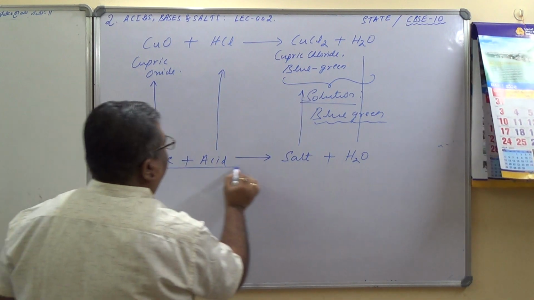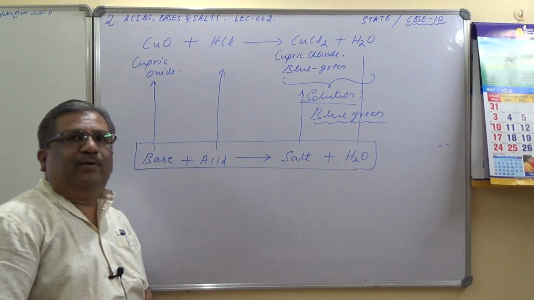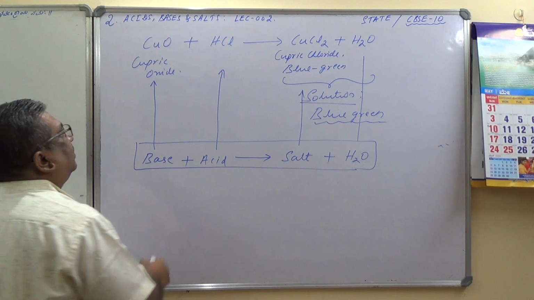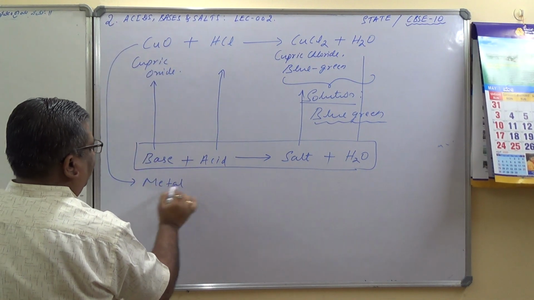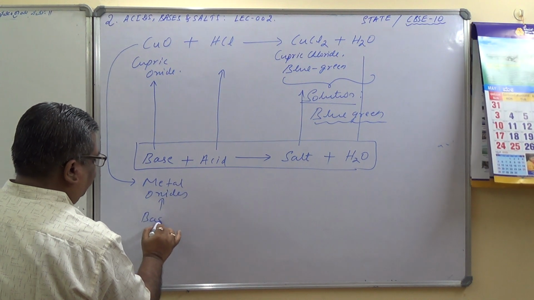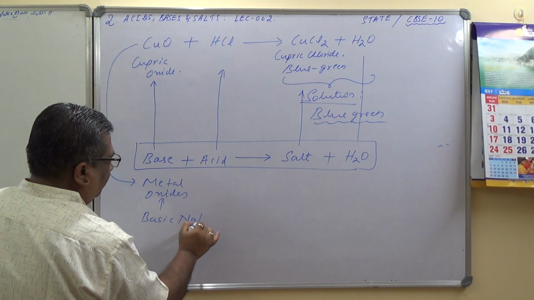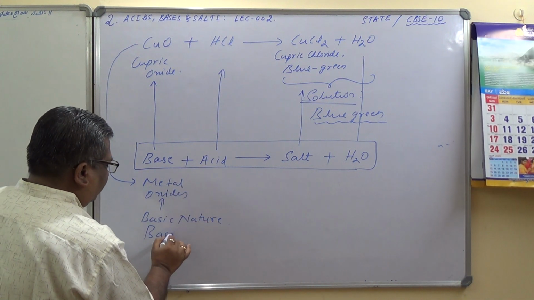And this is the summary of the reaction of metal oxides with dilute acids. And therefore, can I conclude that metal oxides are basic in nature, and these are also called basic oxides.